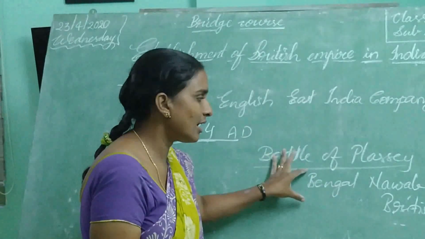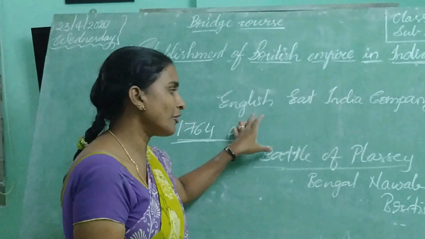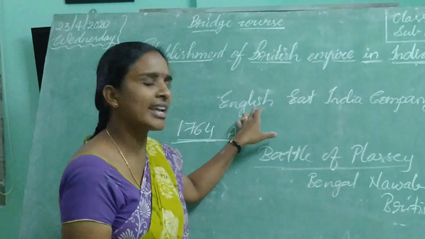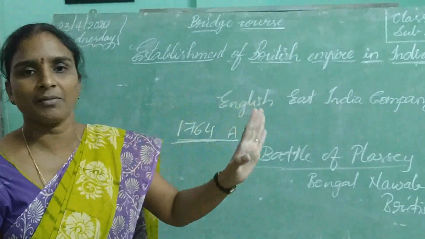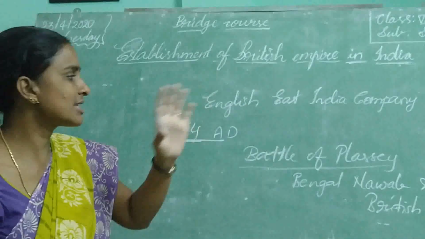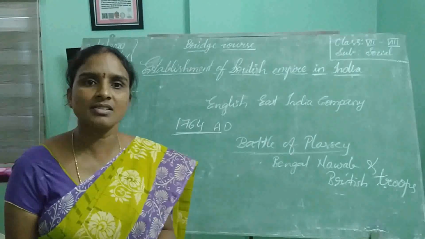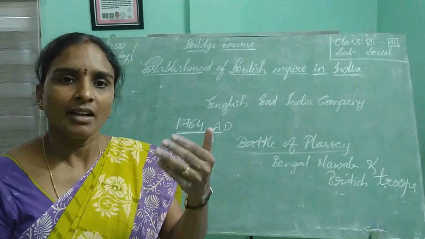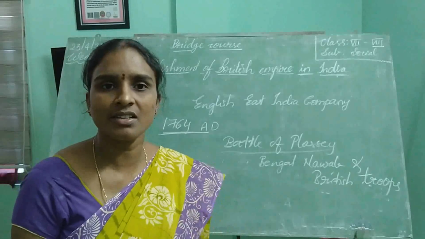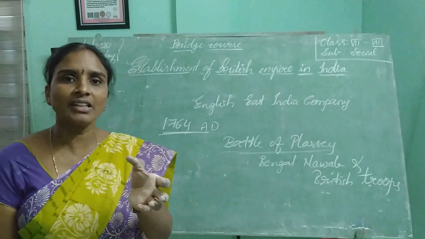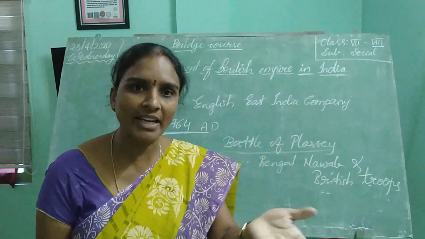So this was the initial time for the English East India Company to get confidence that they could establish themselves and make use of each and every resource of India in a full way. Gradually, once they started helping the Indian rulers, they started getting some provinces under their control as gifts. Some rulers started giving territories, and some started giving money to them.